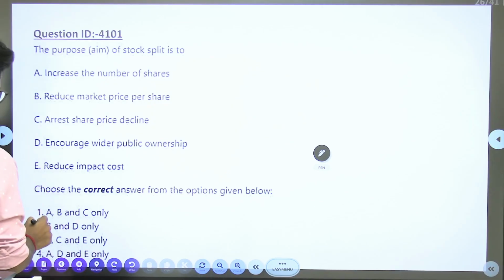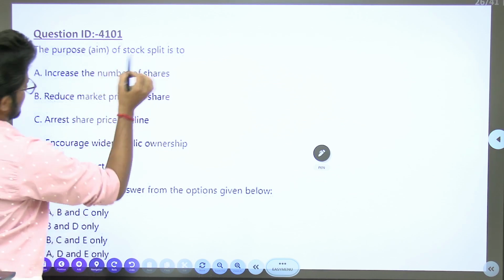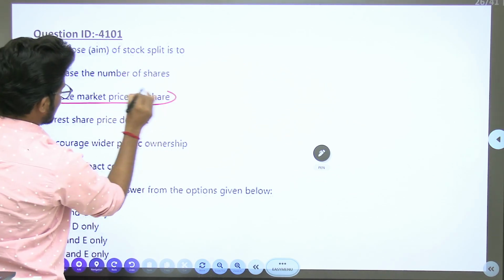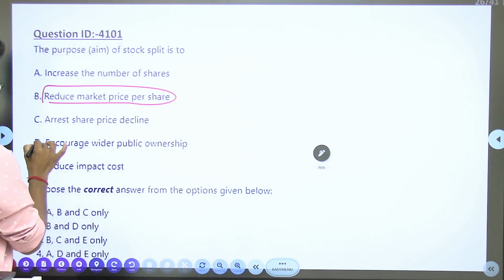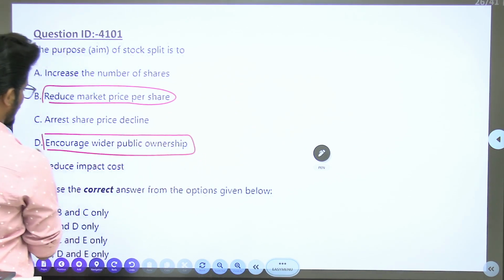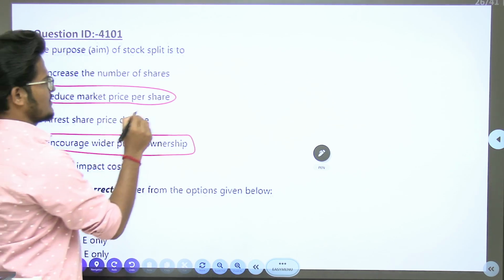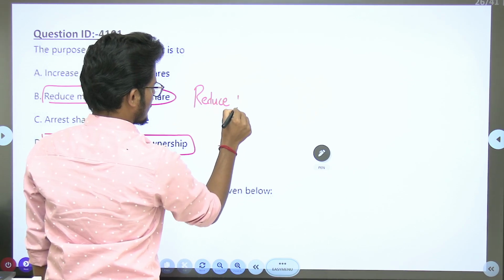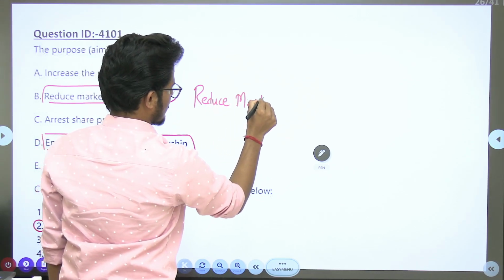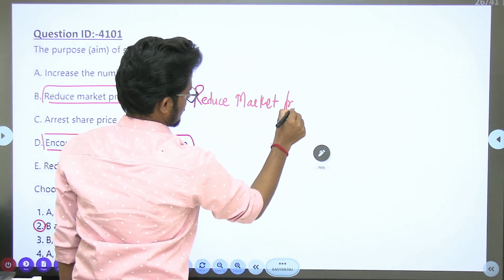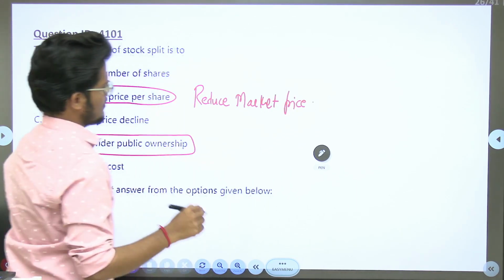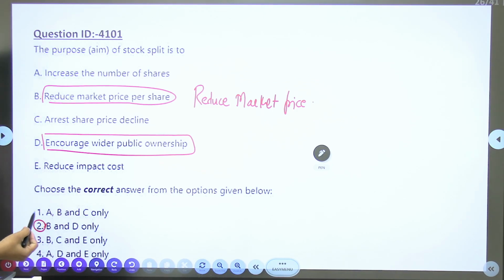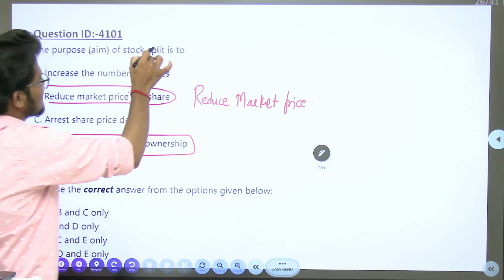Answer is given as options B and D. Purpose of stock split is to reduce the market price per share and encourage wider public ownership. Two are given, but what actually is a stock split?